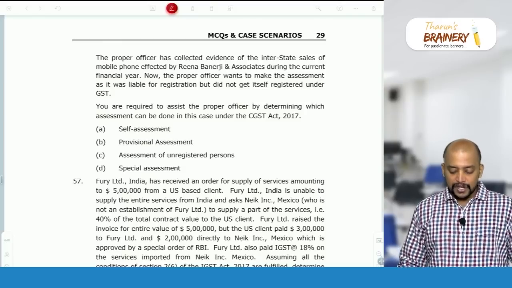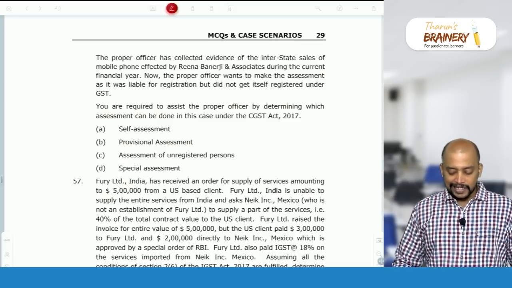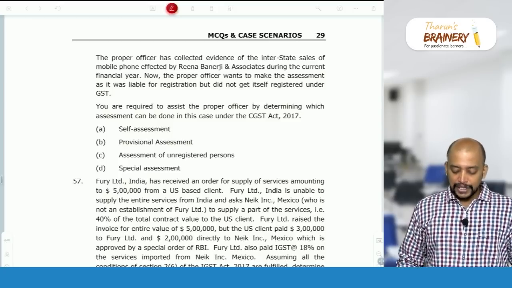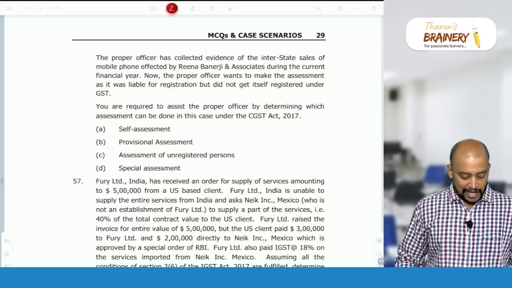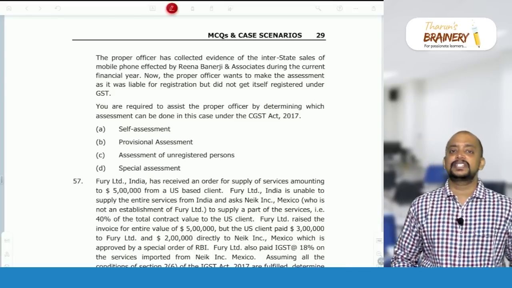Now the proper officer wants to make the assessment as she was liable to registration but did not get herself registered under GST. You need to determine which assessment the proper officer should make. In this case it is best judgment assessment.